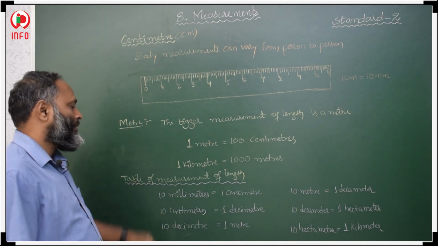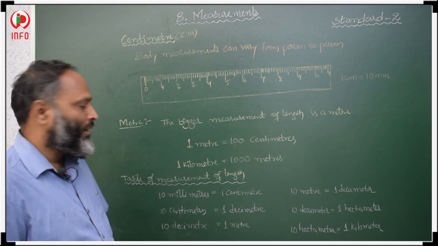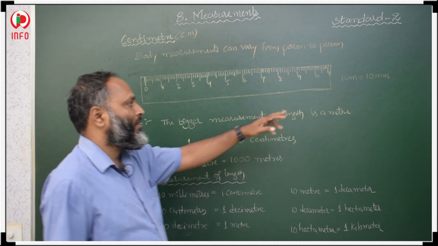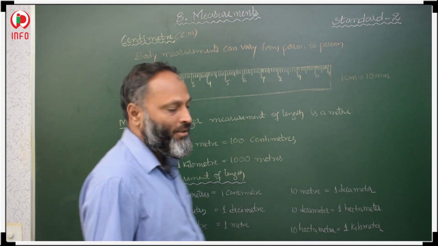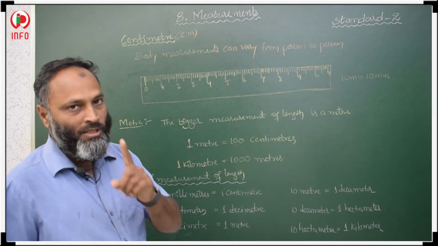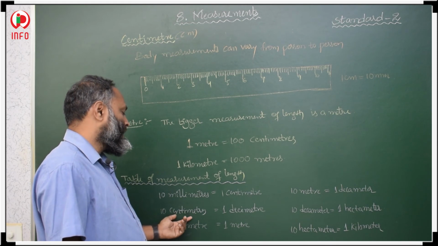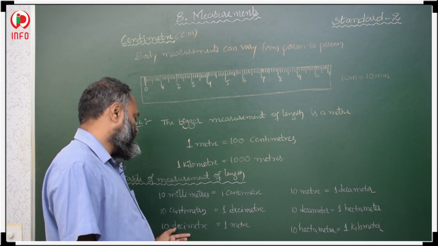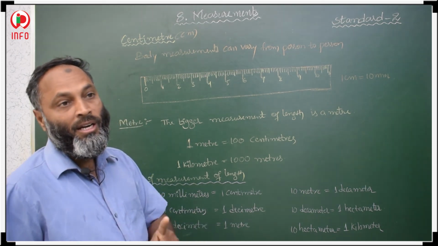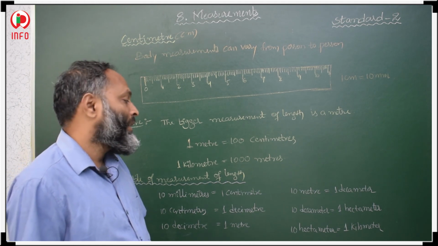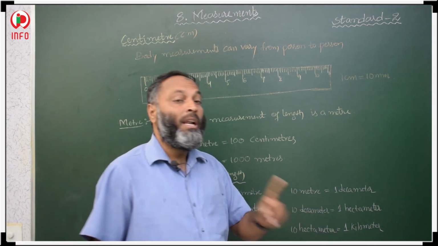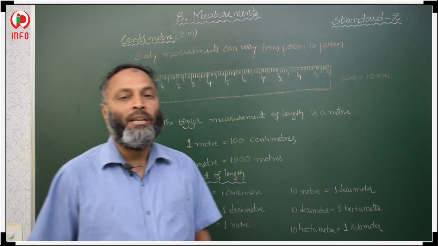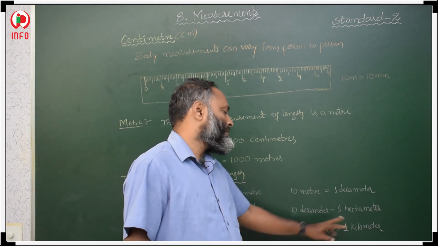Now one table is given for the measurement of length. 10 millimeters make 1 centimeter. In the same way, 10 centimeters make 1 decimeter. 10 decimeters make 1 meter. 10 meters make 1 decameter. Then 10 decameters make 1 hectometer, and 10 hectometers make 1 kilometer.